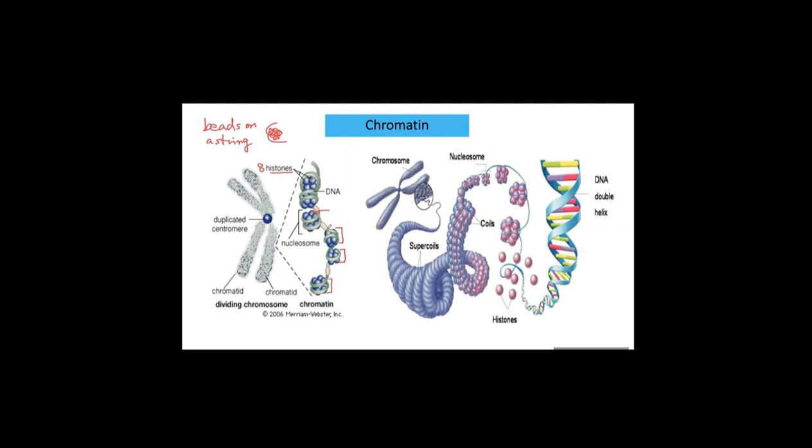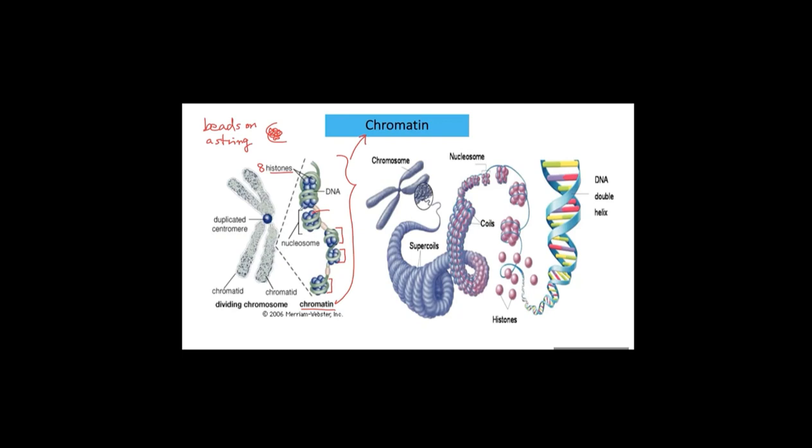Many nucleosomes are packaged into a thin string-like fiber, which is called chromatin. This is called chromatin. A nucleosome is composed of DNA wrapped outside histone protein.